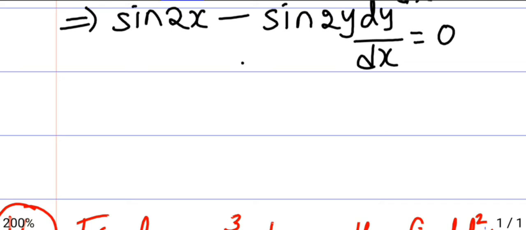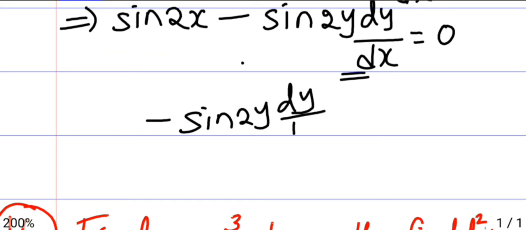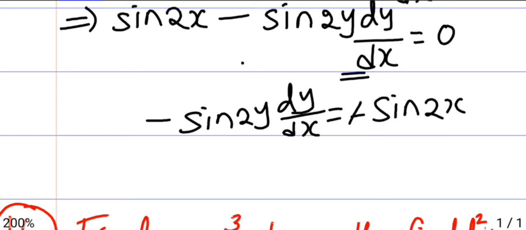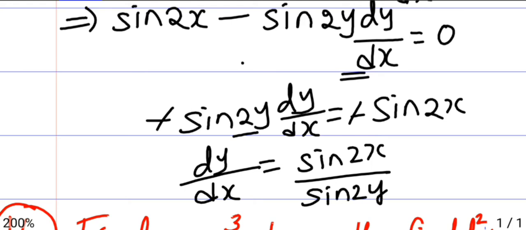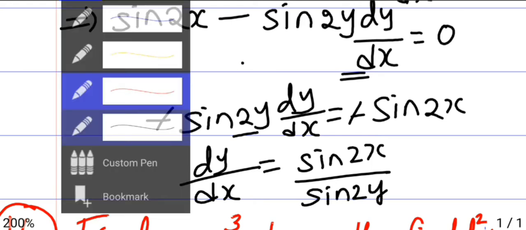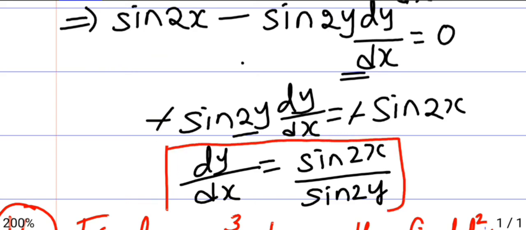Then we want dy by dx, so we'll retain it as it is. Sin 2y dy by dx is minus sin 2x. Minus and minus cancel. So dy by dx will be sin 2x, and the multiplication part goes to the other side and becomes division, sin 2y. So this is your required answer.